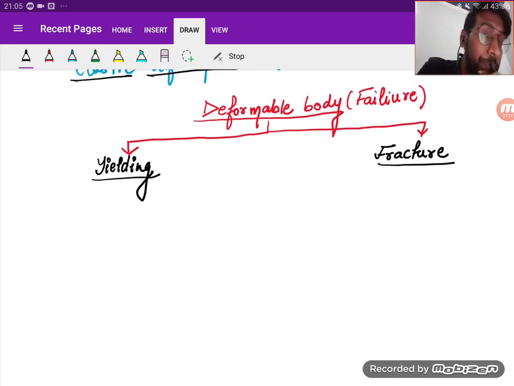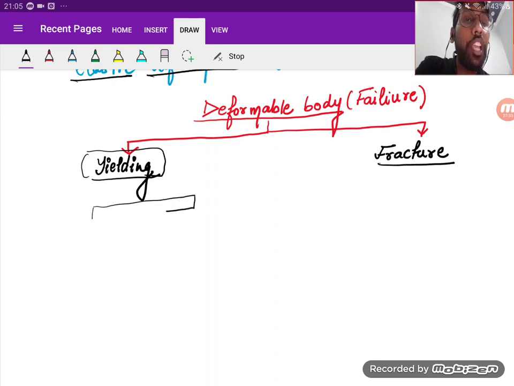Let's look at both the terms one by one. Yielding, what do you mean by yielding? Yielding means if I take a body, before the failure, the body will develop cracks. So that is yielding.